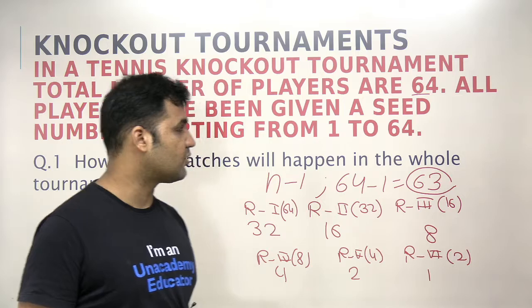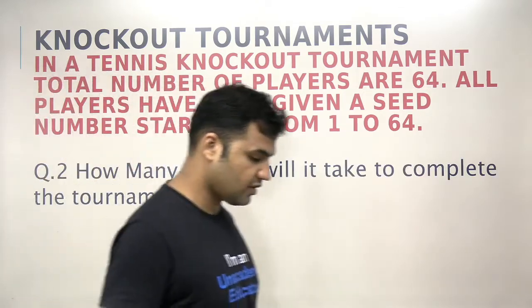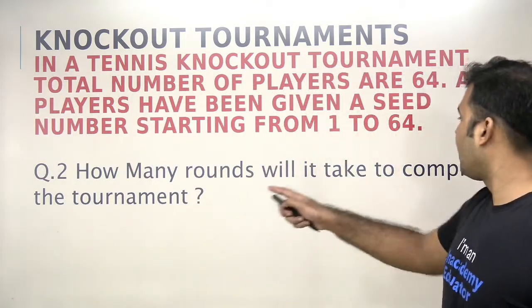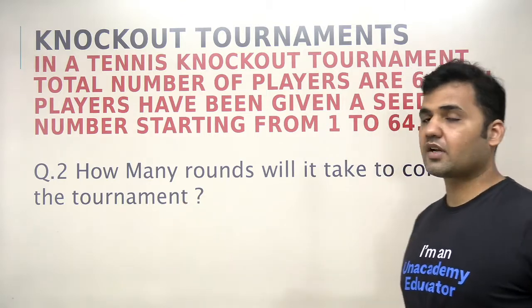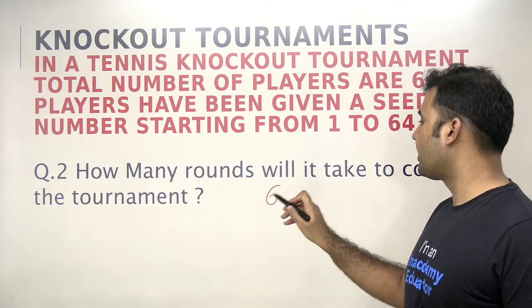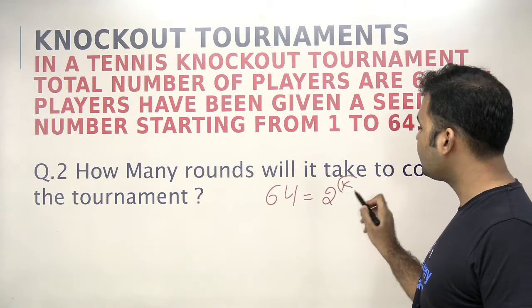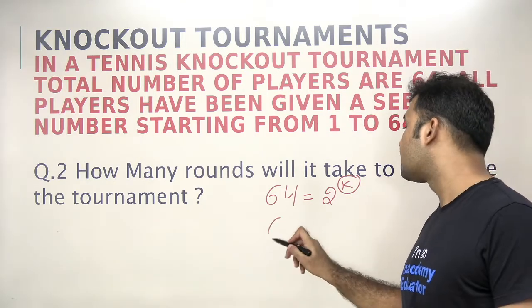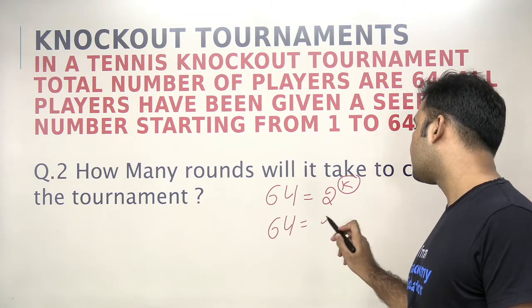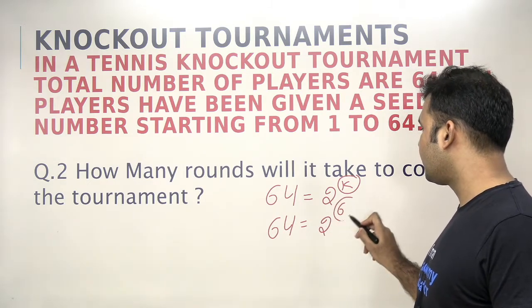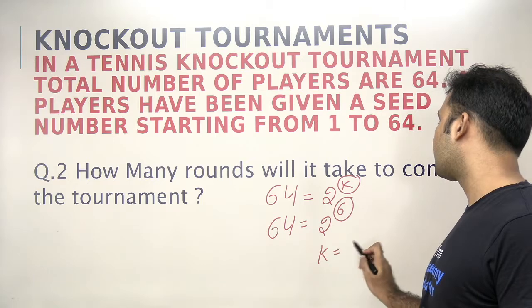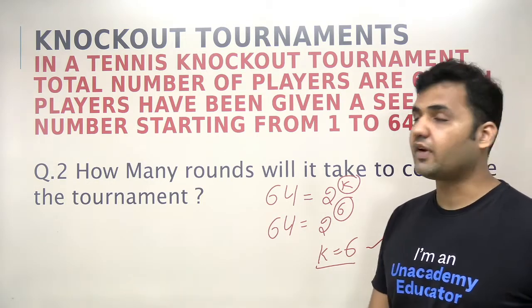A very easy concept to understand. Second question of this is, how many rounds will it take to complete the tournament? Our concept was the number of players needs to be represented in the form of 2 power k, and k is the number of rounds that will take place. So 64 can be written as 2 power 6. Now you see that the value of k is 6, so the number of rounds will be 6, and the 6th match will be the final match.